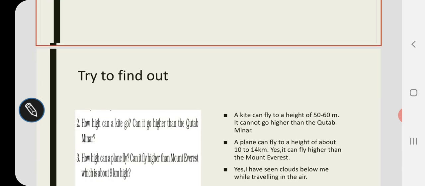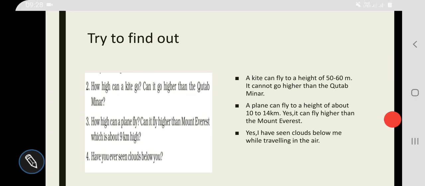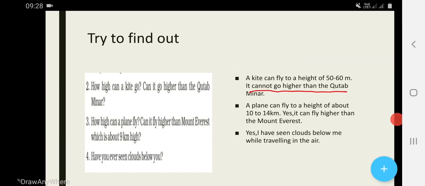Come to the next. Try to find out question number 2. How high can a kite go? Answer. A kite can fly to a height of 50 to 60 meters. Now, the next question is, can it go higher than the Qutub Minar? It cannot go higher than the Qutub Minar. In the previous lesson, all of you have seen the picture of Qutub Minar.